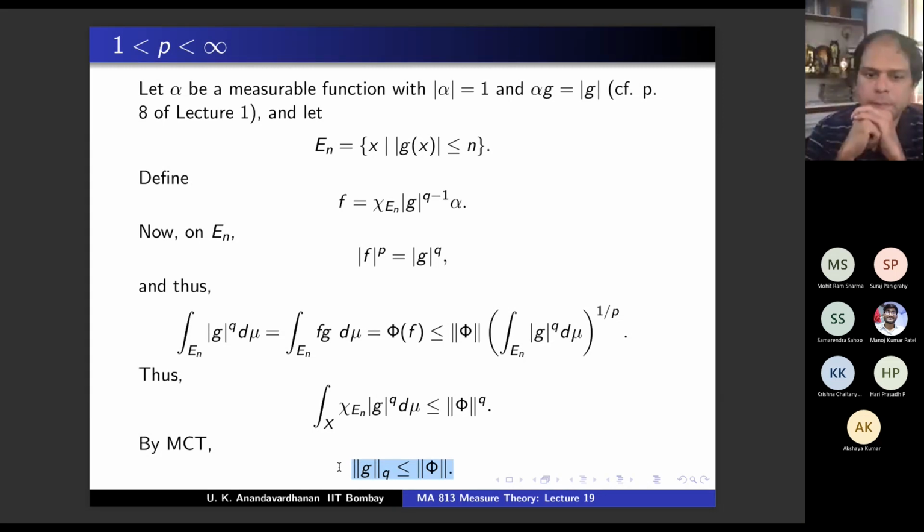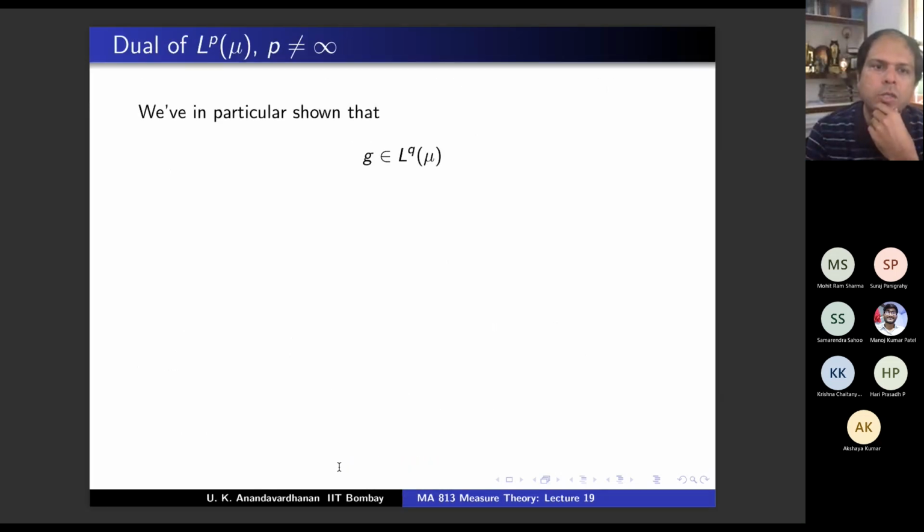Agree? Because the other inequality you had from Holder. If phi is phi g, we have not shown phi is phi g yet. That's the next slide. Okay, so right now what do you have? You have phi. You also have phi g. Both these agree on L infinity. Right? Both these agree on L infinity.